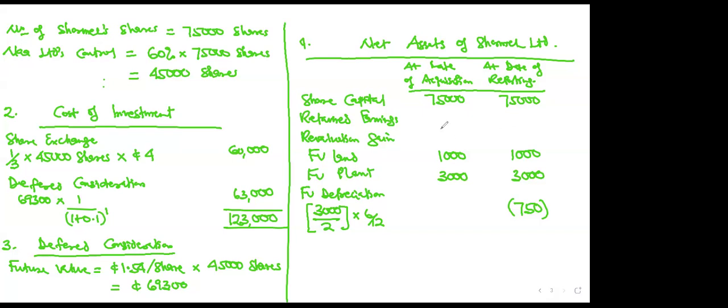You see, the net assets we are preparing are at book values. We are restating them from book values to fair values. When you are selling something, you don't sell it at book value, you sell it at fair value. Exactly. And so we are restating the net assets from book value to fair value. So if the question is saying a plant had a fair value with an excess of 3,000 against the carrying amount, it means the carrying amount has been recorded already. So you have to add the excess to bring it to the fair value. Is that clear? Yes, sir. Then you net off your depreciation.